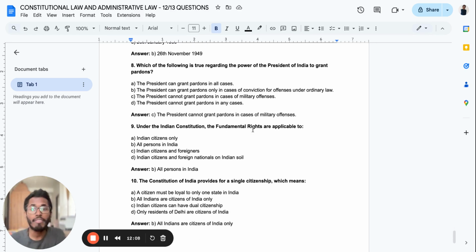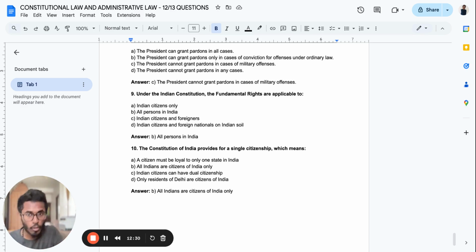Under the Indian Constitution, the fundamental rights are applicable to Indian citizens, all persons in India, Indian citizens and foreigners, Indian citizens and foreign nationals on Indian soil. The answer is all persons in India. So fundamental rights are basically applicable to all persons in India. Certain aliens, right? For example, foreigners who are settling in India, they don't get every fundamental right. There are certain exceptions for it also.